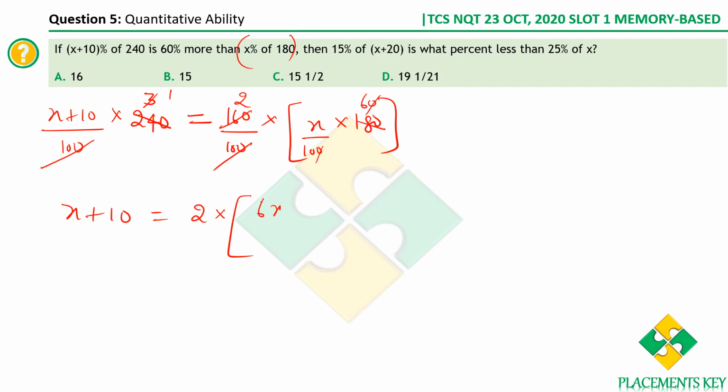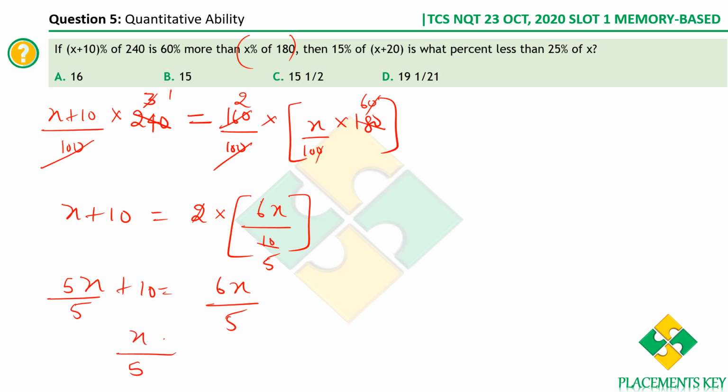So you get 6x by 10. Okay, you can still simplify it, right? 2 ones, 2 5s. So we have x plus 10 is equal to 6x by 5. So 6x by 5 minus x. X can be written as 5x by 5. It doesn't change the value, right? So what happens now? 6x by 5 minus 5x by 5 is x by 5, that is 10. That implies the value of x is 50.